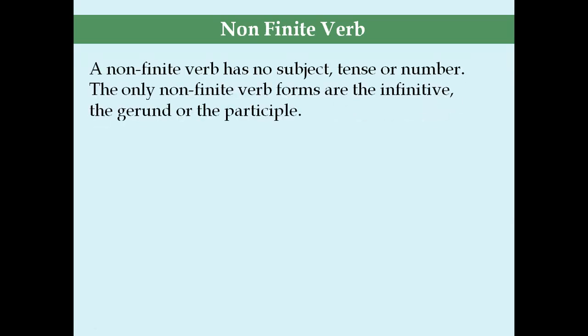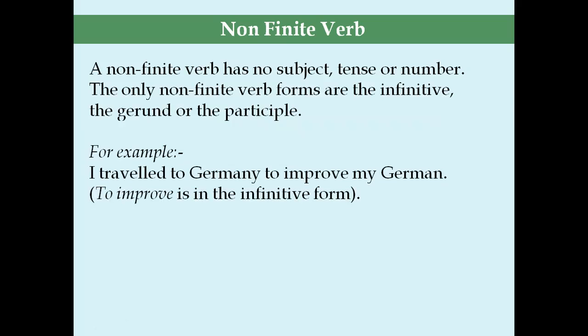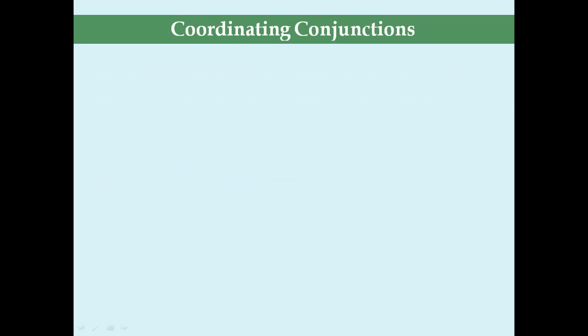Non-finite verb. A non-finite verb has no subject, tense or number. The only non-finite verb forms are the infinitive, the gerund, or the participle. For example, I traveled to Germany to improve my German. To.